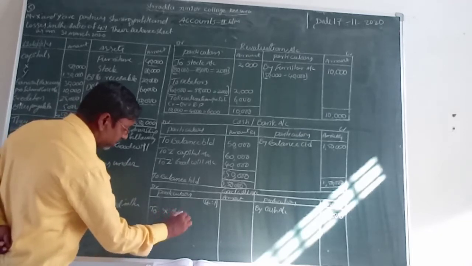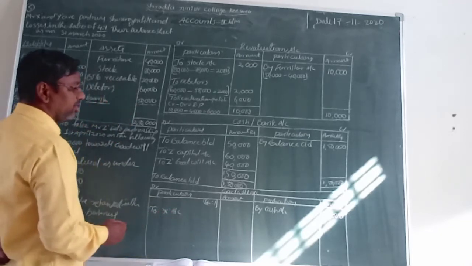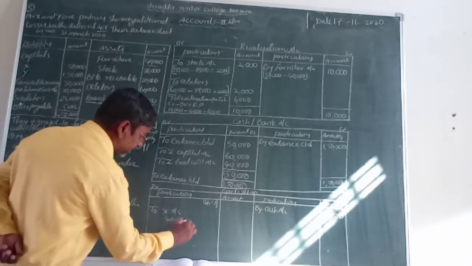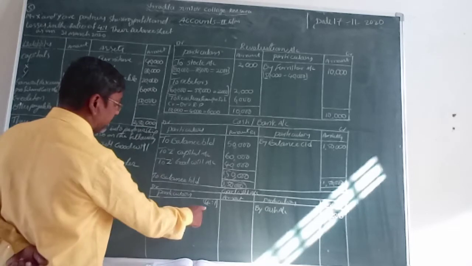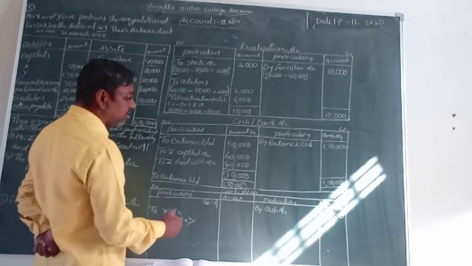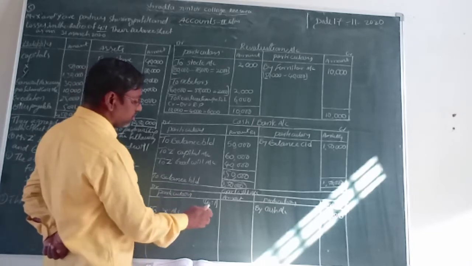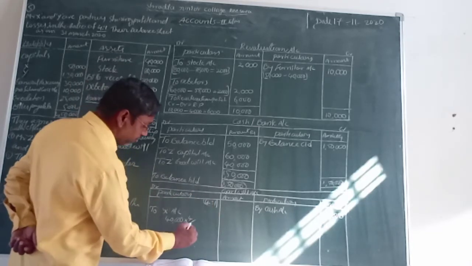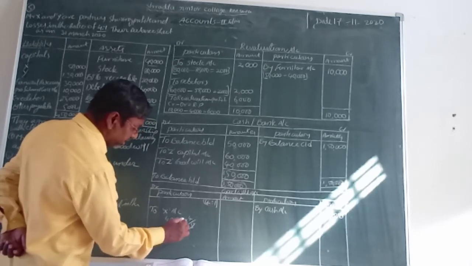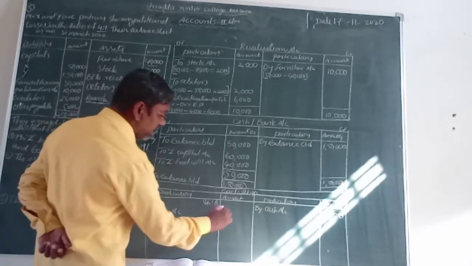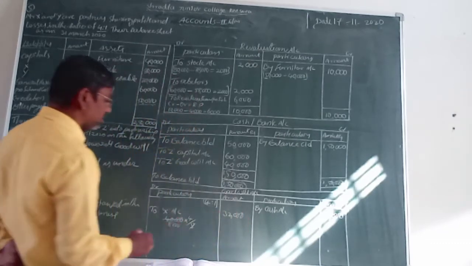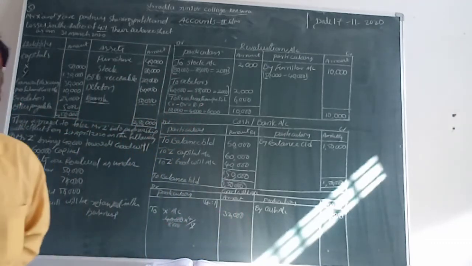Okay now. So now we take to X account, isn't it? What is the value of goodwill? 40,000 rupees into what? How many shares does X have? 4 shares. X account has 4 shares. So how many shares in total in the business? 4 plus 1 is how much? 5 shares. 5 ones are 5, 5 eights are 40. Cancel. 8 fours are 32. So now 32,000 rupees is X goodwill.